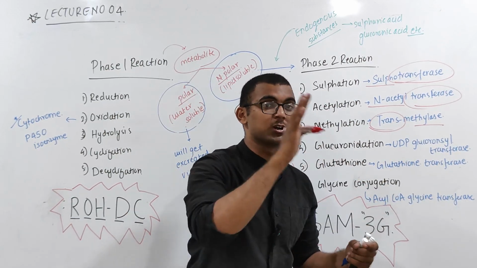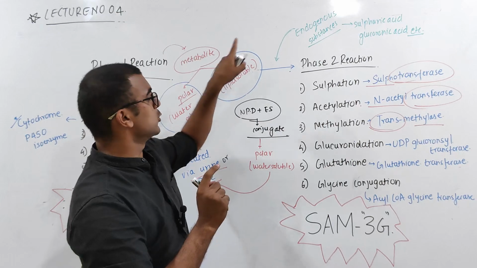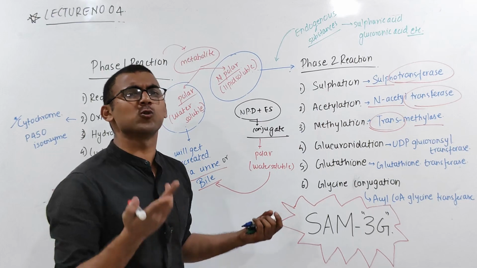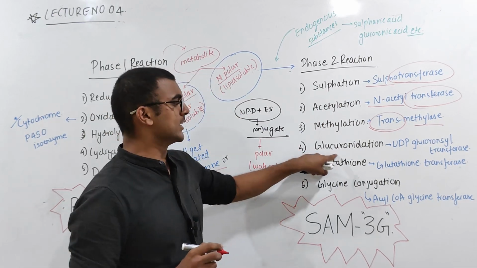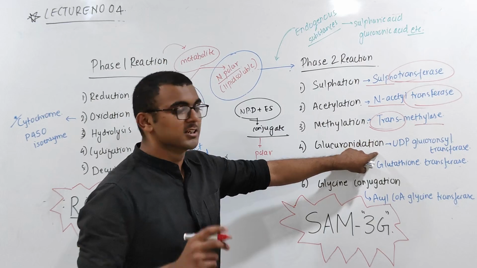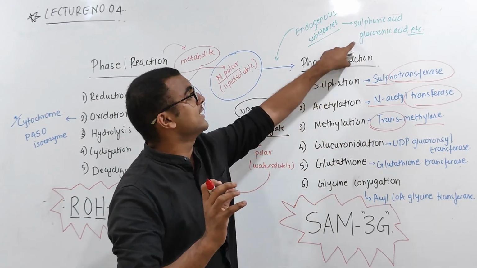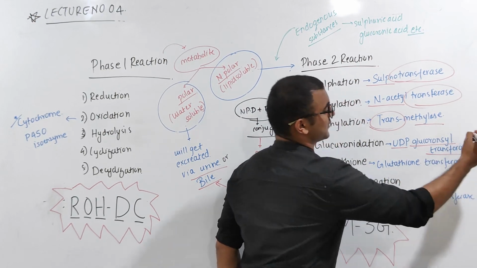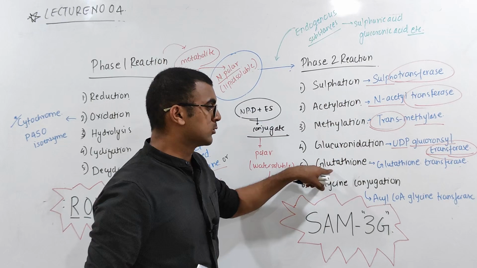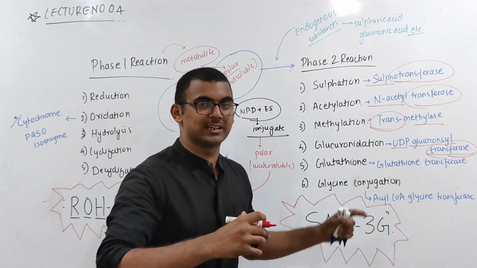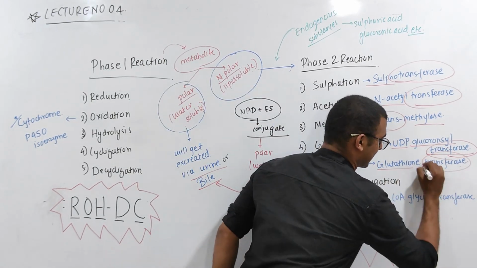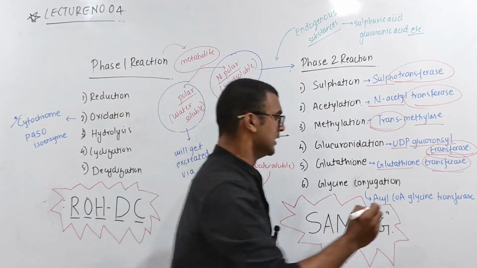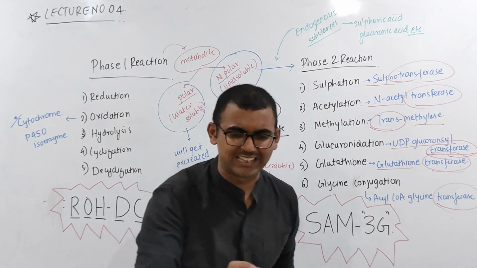And why is it getting transferred? To convert that lipid soluble drug into a polar drug, or your hydrophilic drug you can say, or water soluble drug. See, glucuronic acid or glucuronidation is nothing but the drug combining with glucuronic acid over here, and the enzyme required is UDP glucuronosyl transferase. Again you can see transferase over here. Now again glutathione, again this is a chemical compound. When this group is getting transferred, you will say glutathione transferase. Again glycine conjugation, when acyl CoA glycine is going to get transferred in the drug molecule, it is called transferase.